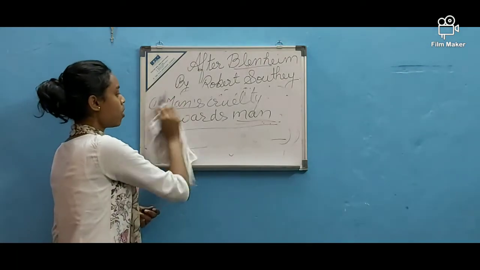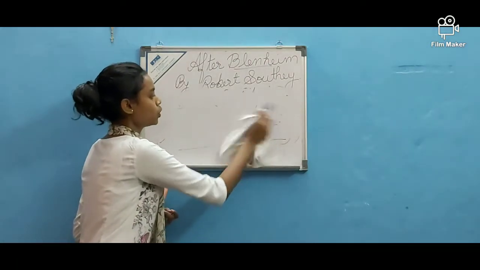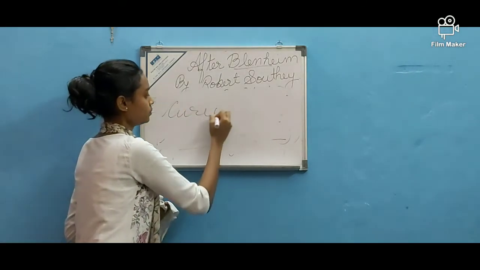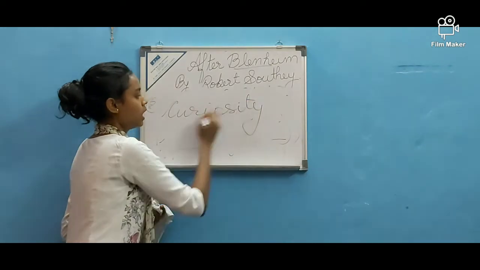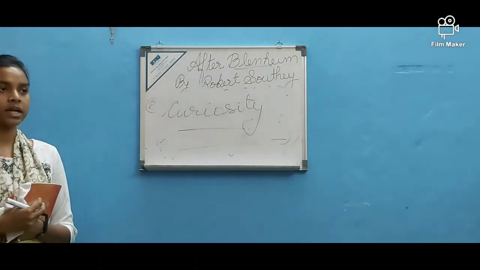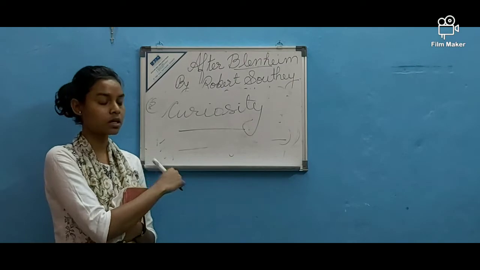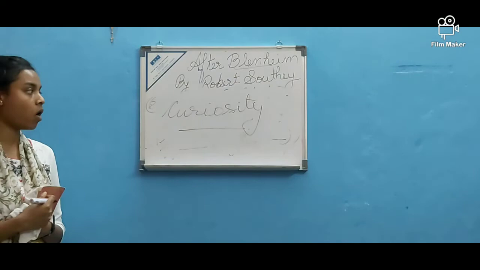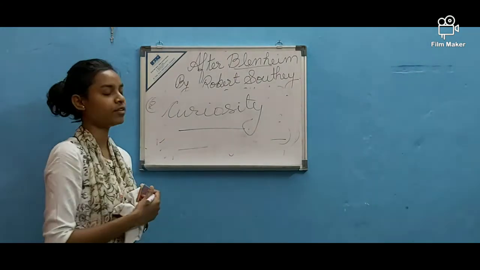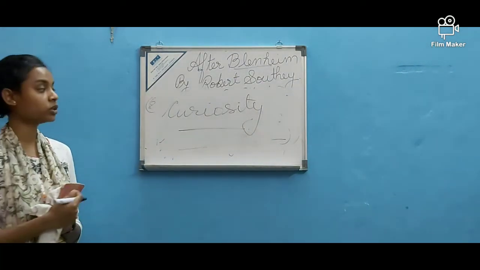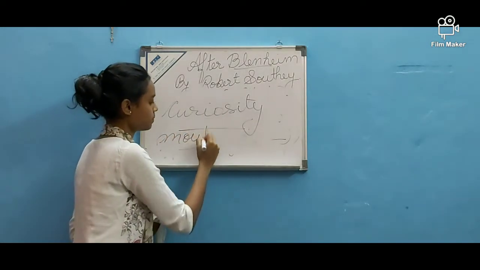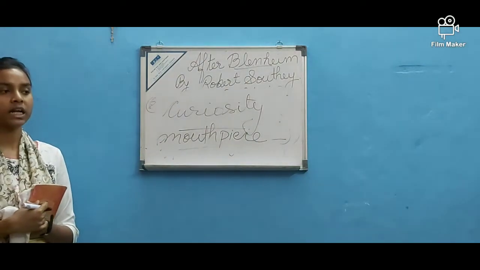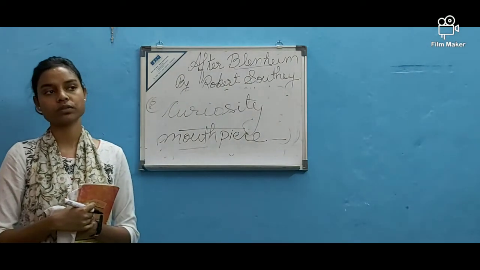Now, the second theme of this poem is curiosity and lack of it. Now, the children are curious to know why the battle was fought, but they are not answered. All they have been told by their grandfather is that it was a famous victory. So the children become the mouthpiece of the poet to condemn war, as he describes the horrors of the war.